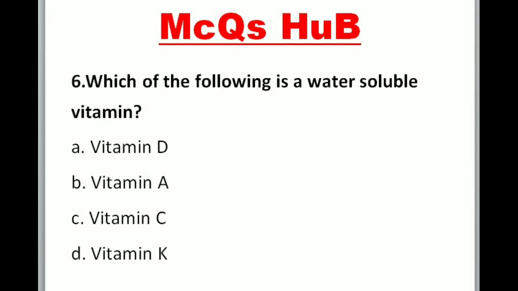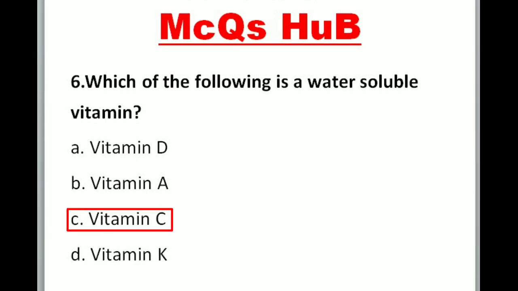6. Which of the following is a water-soluble vitamin? A. Vitamin D. B. Vitamin A. C. Vitamin C. D. Vitamin K. Correct option is C. Vitamin C.